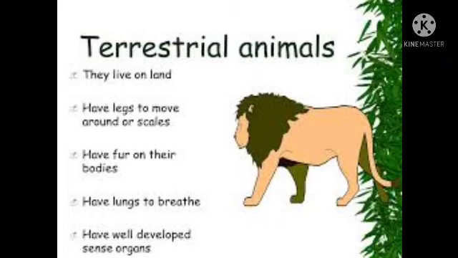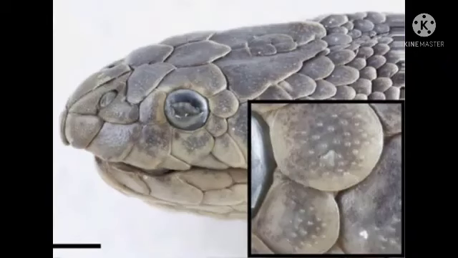And we know not each and every animal has legs. Take a snake. Can you find legs on that? No. Some animals, like snakes, do not have legs. They have scales which help them to crawl.